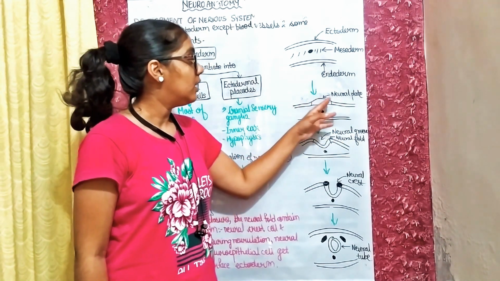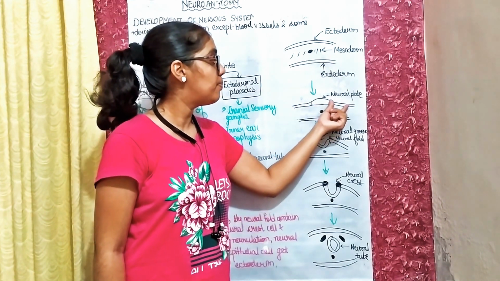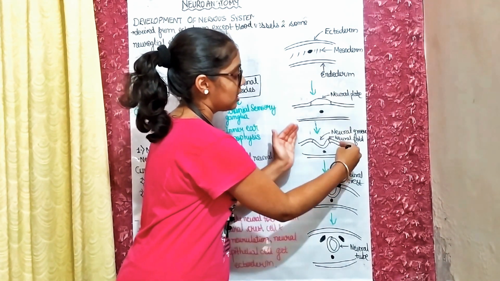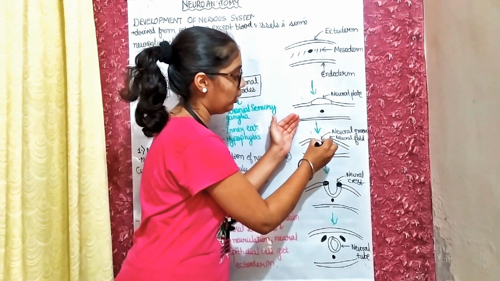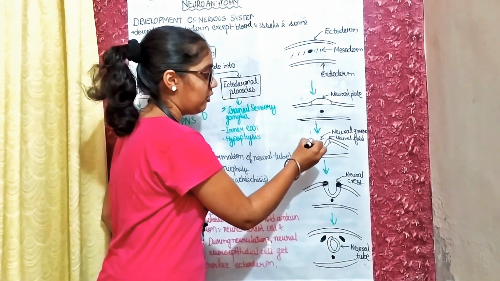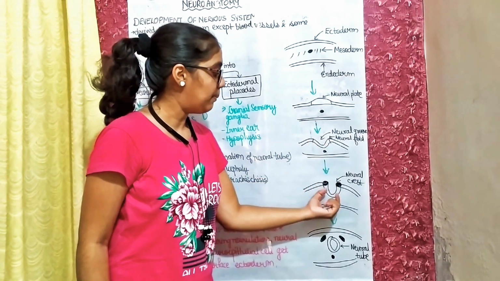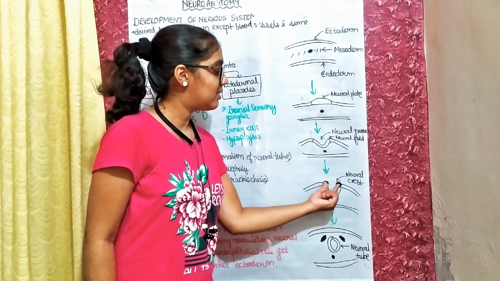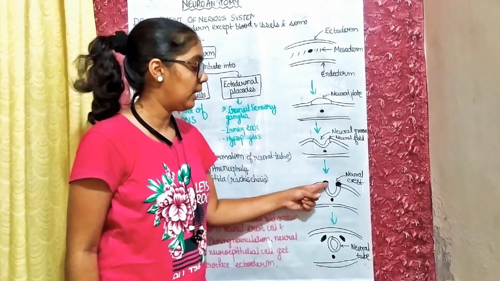After that, the side portions of the neural plate, that is neural margins, begin to elevate. When these two structures elevate, the neural plate forms a fold, that is the neural groove. This groove becomes deeper, and at the end of the groove there are cells present, that is neural crest cells, which are shown in black color.